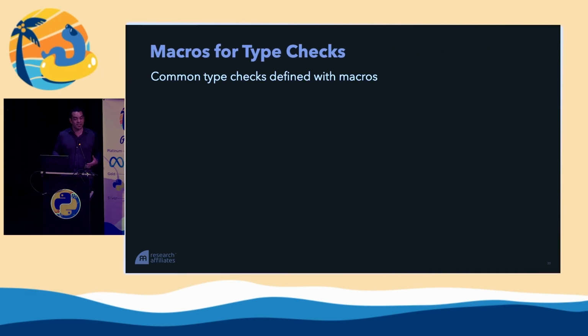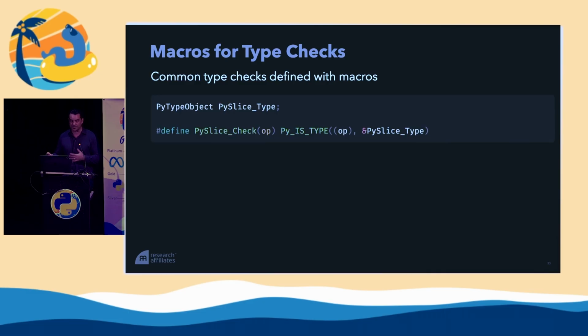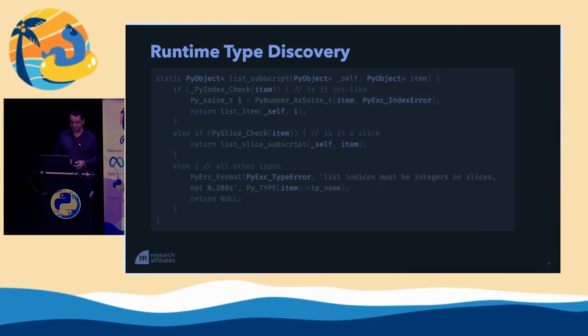Because we do so many of these type checks in CPython, we have macros to make them convenient. And here is a macro from the CPython library that checks if something is a slice. This is PySlice_Check, and it's going to call that same Py_IS_TYPE function and give it a handle to the PySlice_Type, and we're going to use that to evaluate the type.